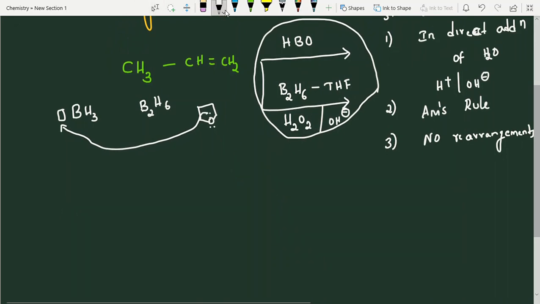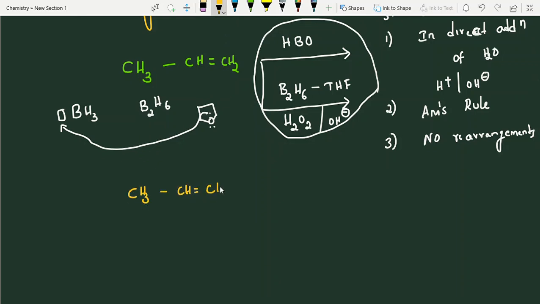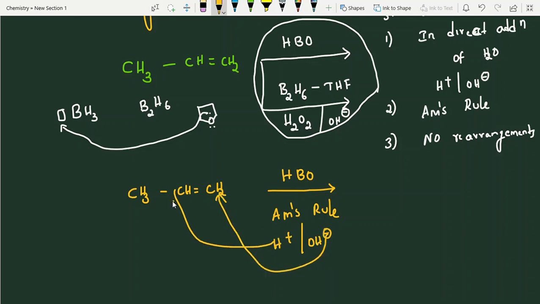I am taking once again the above reactant substrate. What is that name? Propene, right? CH3, CH double bond CH2. It is reacting with HBO. It follows anti-Markovnikov rule, indirect addition of water, right, students? So OH will go and attack here, H will go and attack here. This is anti-Markovnikov rule, opposite of Markovnikov. CH3CH2CH2OH. That's all, students.